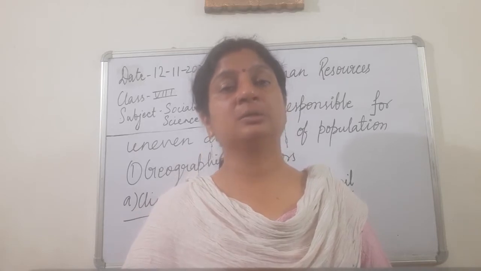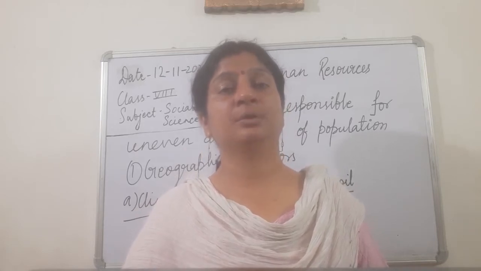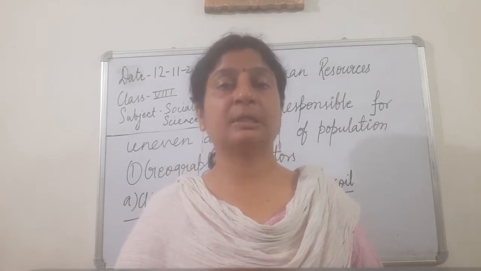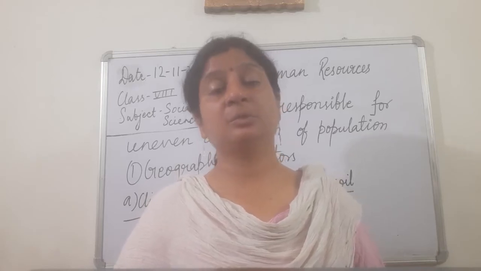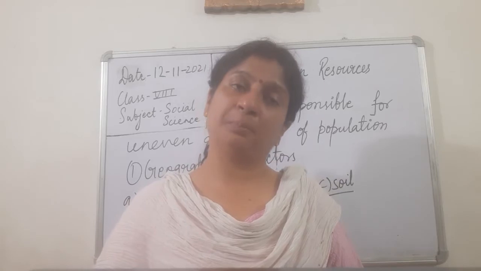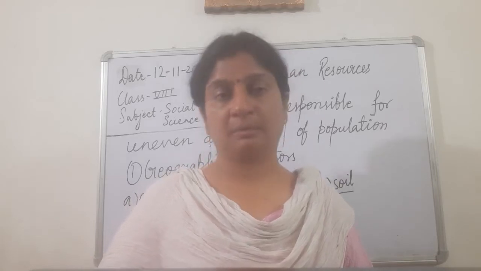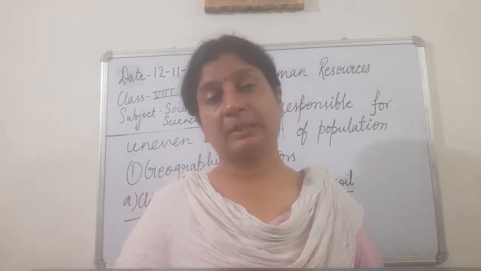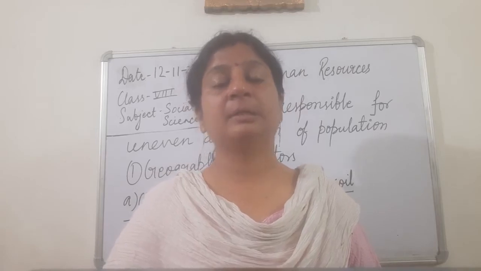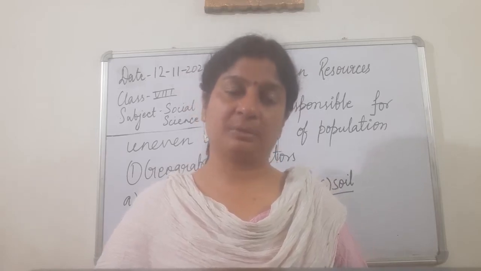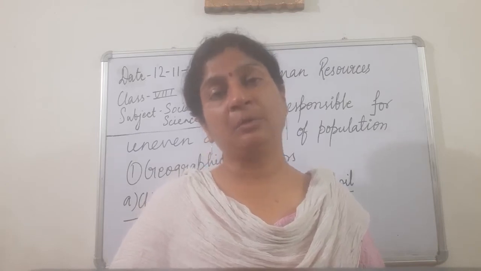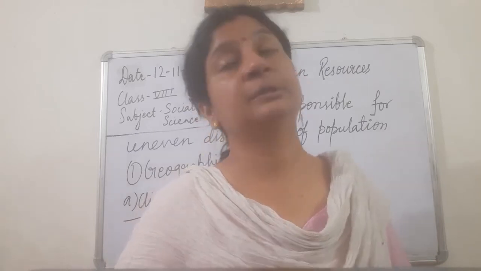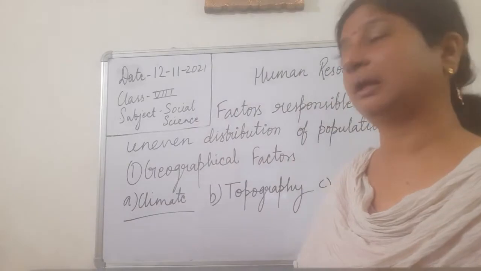In China also there are two rivers, Huanghe and Chuangjiang. These two rivers also provide fertile soil, and this fertile soil is responsible for a high density of population in those particular areas. Okay, and now we see the fourth geographical factor.